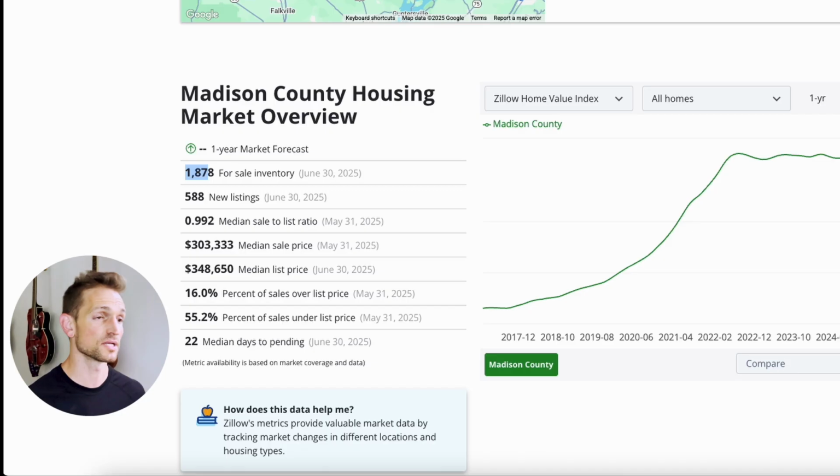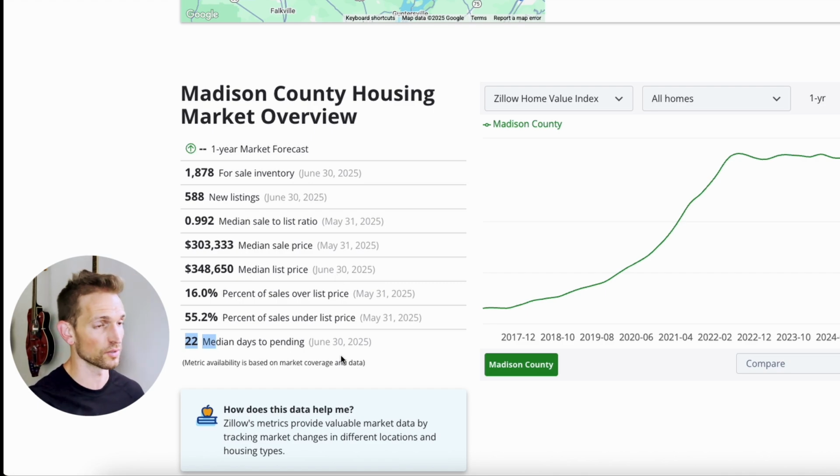For this one, because Huntsville is roughly 300,000 population, and that's basically the entirety of the county, I would actually suggest that we go at the county level and capture all of the available inventory that is here. We have a very similar days on market, so we don't have to have a totally different strategy as it relates to getting in front of the buyer at the right time.